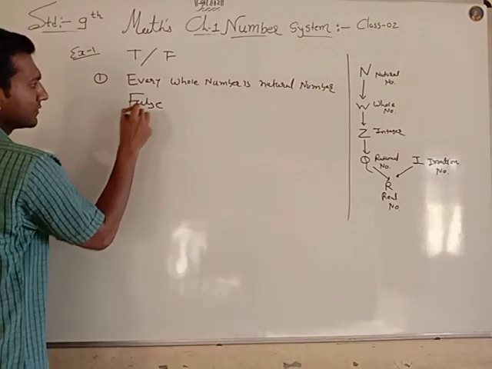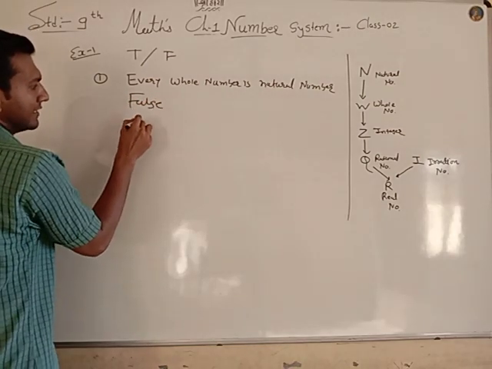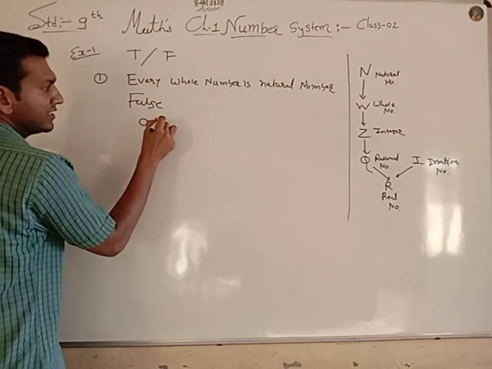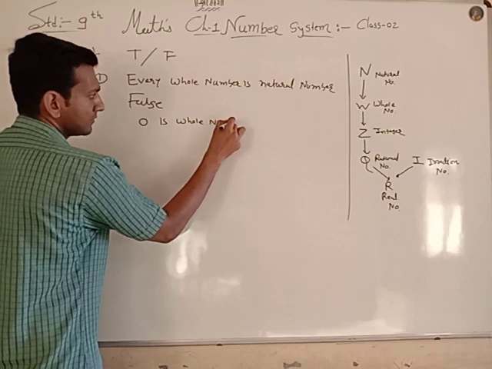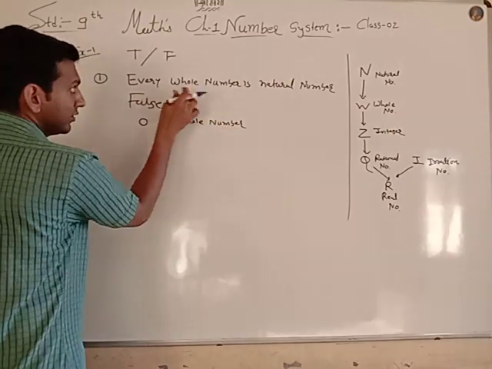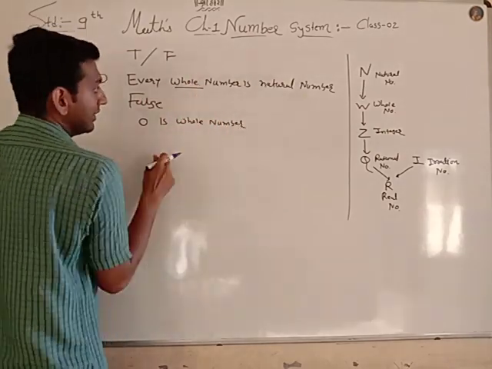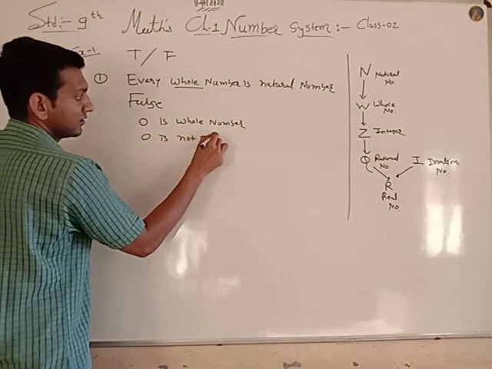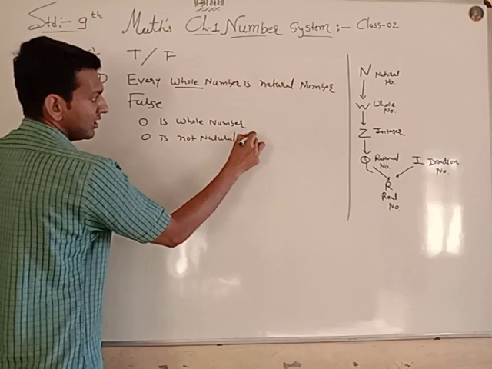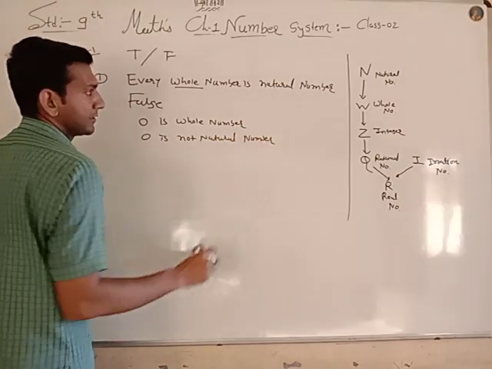Because 0 is a whole number, but 0 is not a natural number.